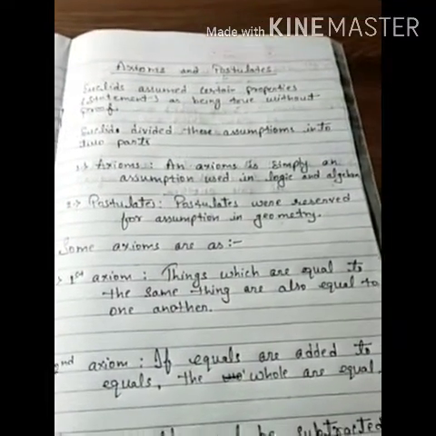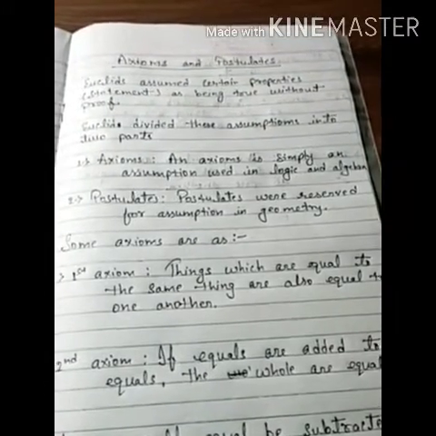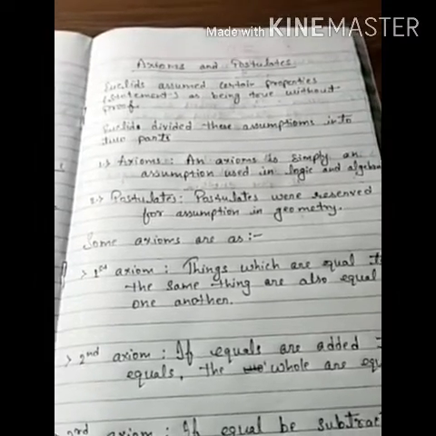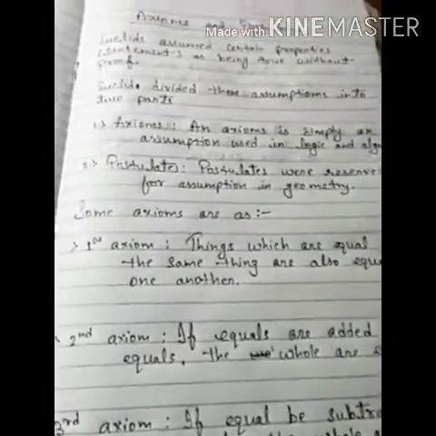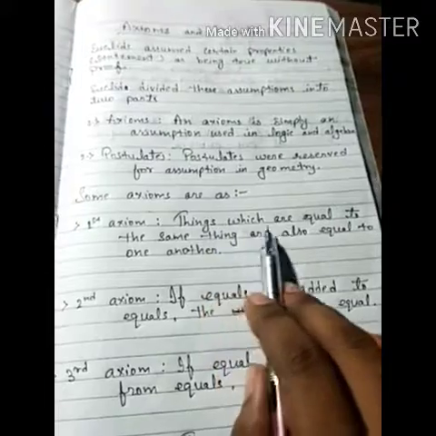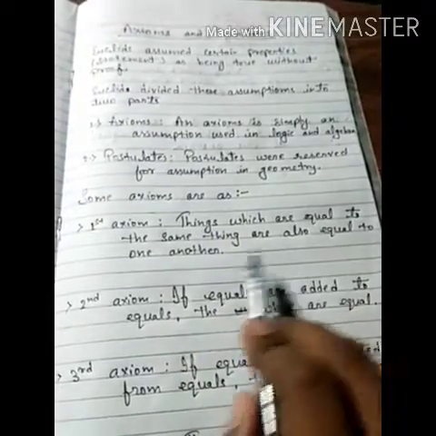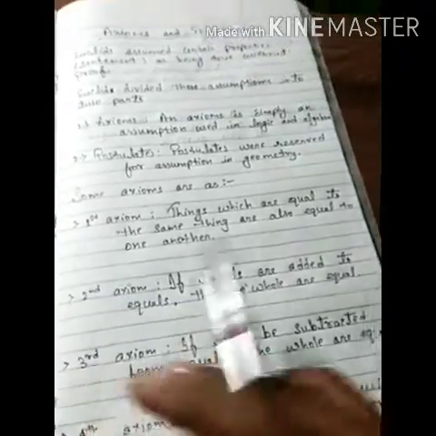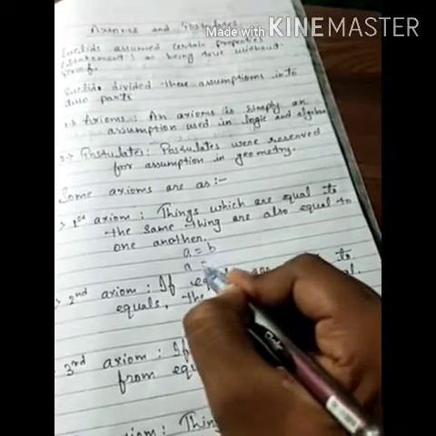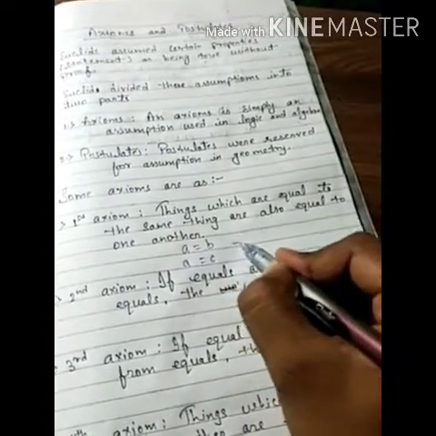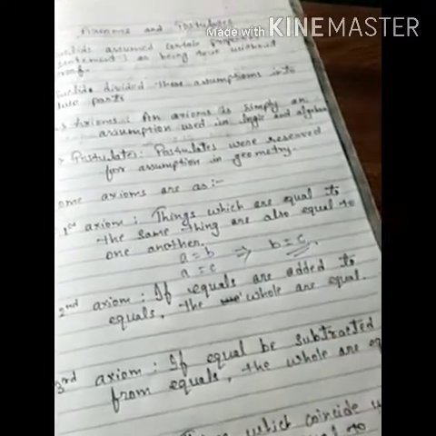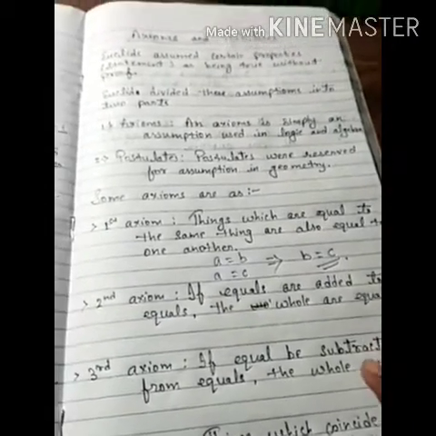So, there are many axioms and postulates, but here we are going to discuss only 7 axioms. You have to understand these axioms separately. So let's start with our first axiom, which says that things which are equal to the same thing are also equal to one another. For example, if A is equal to B and A is also equal to C, then according to the first assumption, it implies that B is also equal to C. Okay, this is our first assumption or statement.